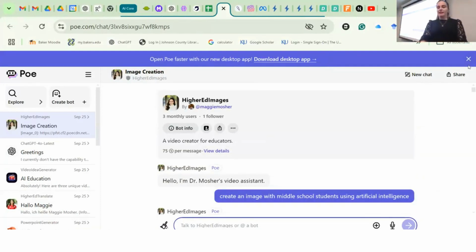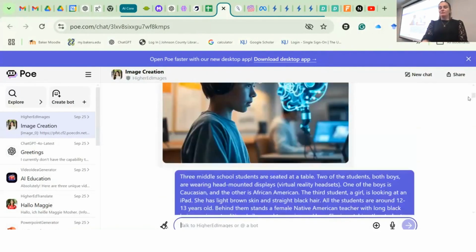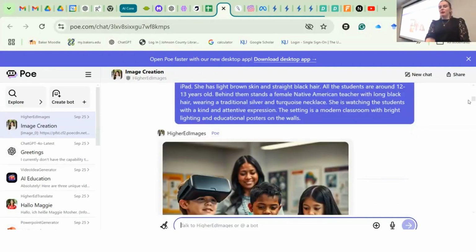And I started giving it things like, okay, I want it to create an image. And I give it very specific, look how specific that prompt is. 3 middle school students are seated at a table. 2 of the students, both boys, are wearing a head-mounted display. One of the boys is Caucasian, the other is African-American. The third student, a girl, is looking at an iPad. She has light brown hair, like very specific what I want. She's watching the students with a kind of attentive expression, settings modern, and so on.